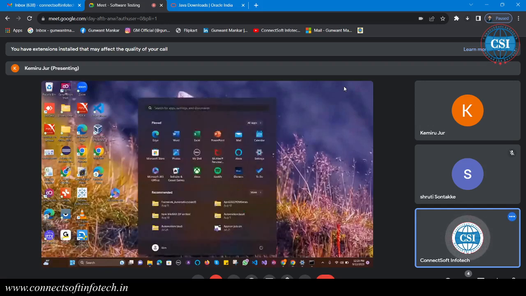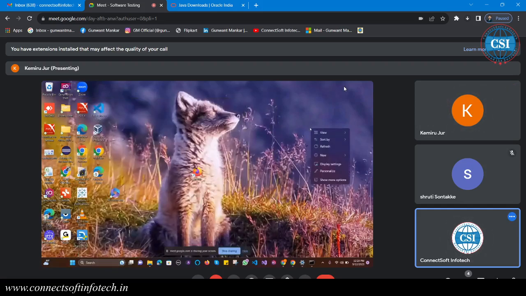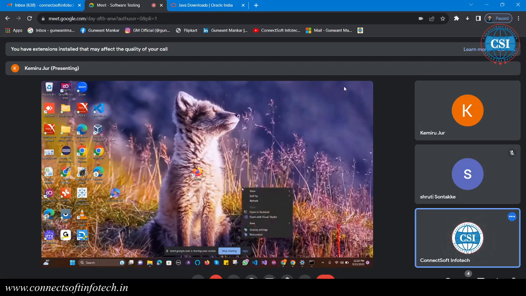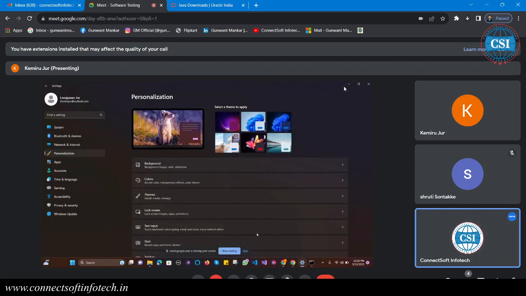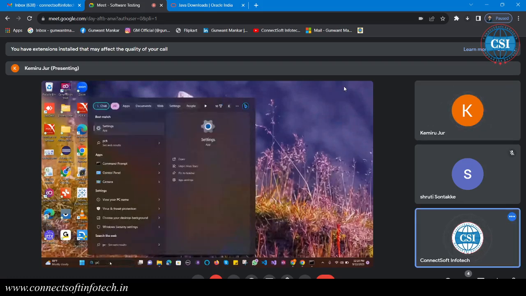Now where is the icon of my computer? Right click on properties, show more options. Go to personalize. If you don't have the My Computer icon on your desktop, it will be the This PC icon.